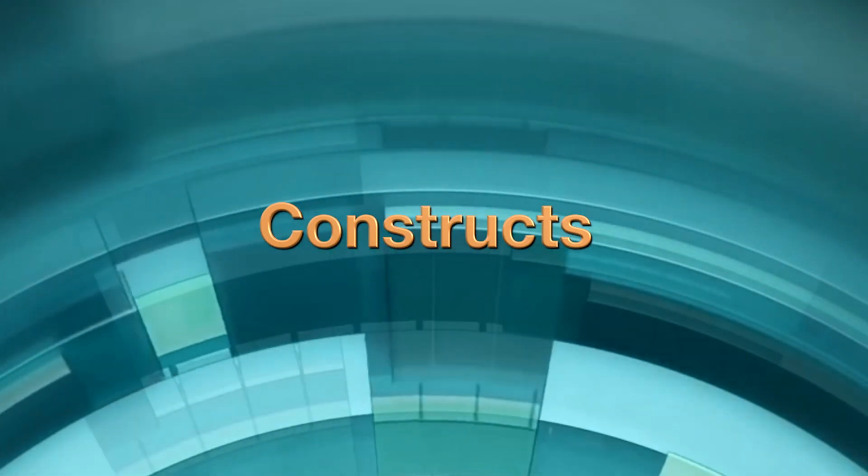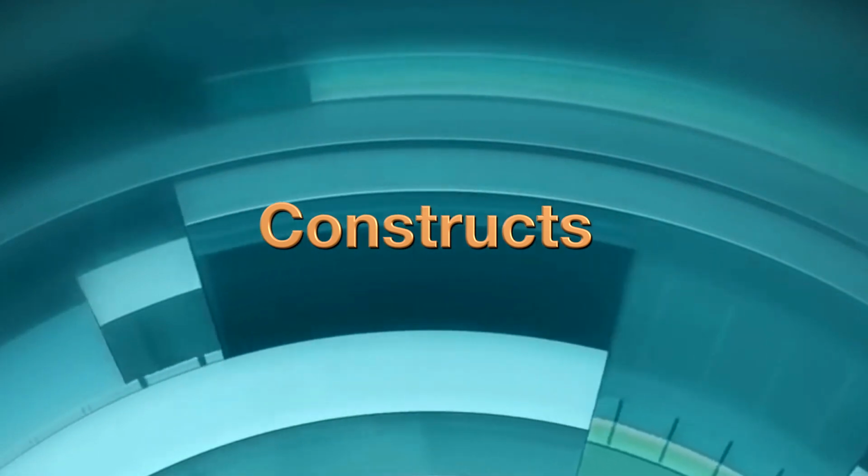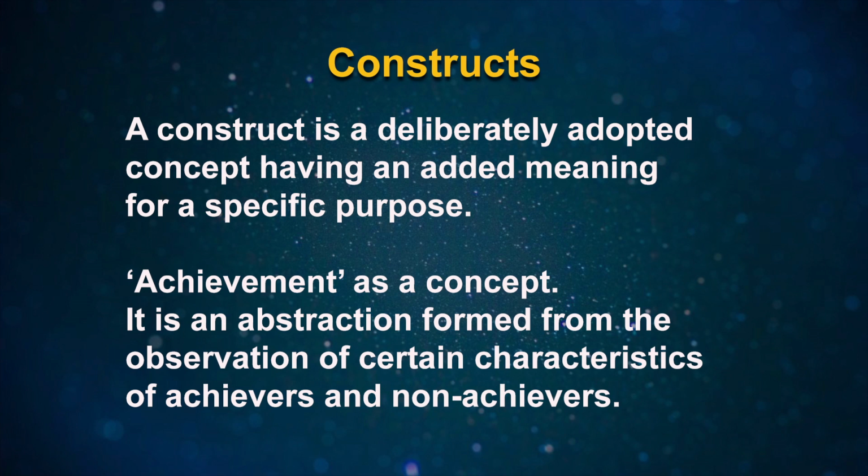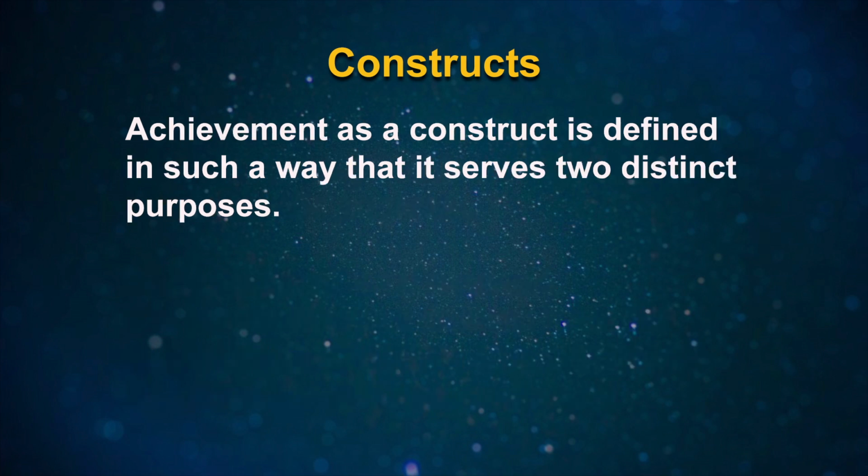Now, let us look into the concept of construct. A construct is a deliberately adopted concept having an added meaning for a specific purpose. Let us take an example of achievement as a concept. It is an abstraction formed from the observation of certain characteristics of achievers and non-achievers. Achievement as a construct is defined in such a way that it serves two distinct purposes.